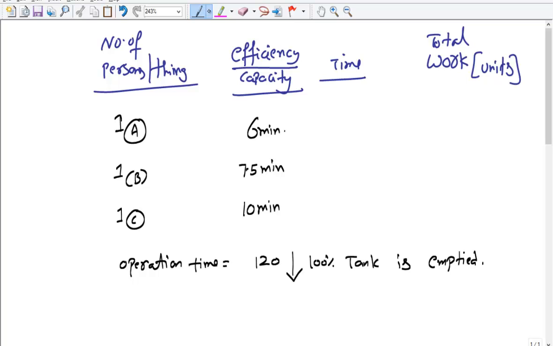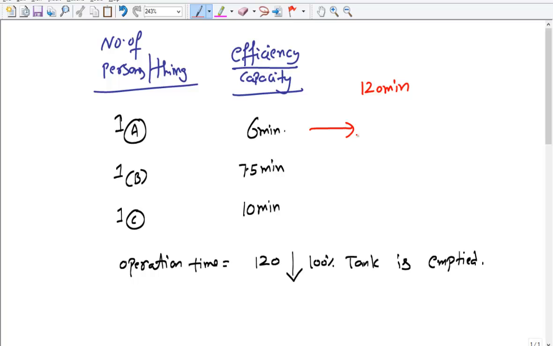So in such a case, at the end of 120 minutes, exactly this one will fill 20 buckets, because to fill each bucket it takes 6 minutes.